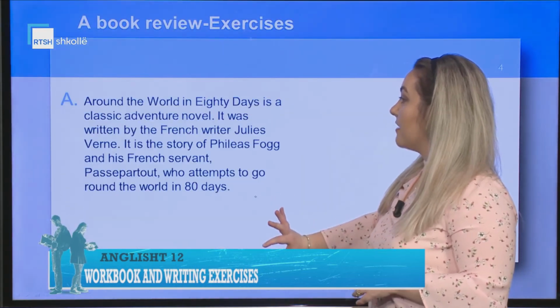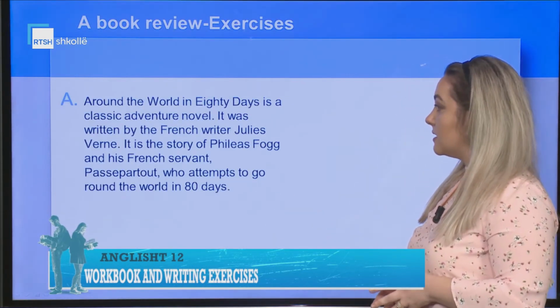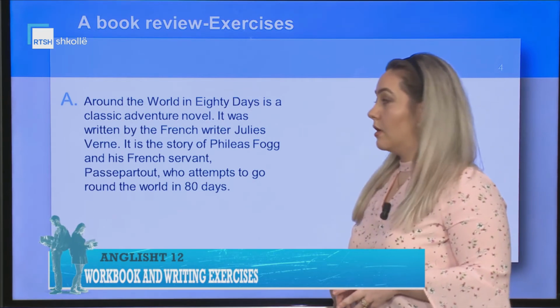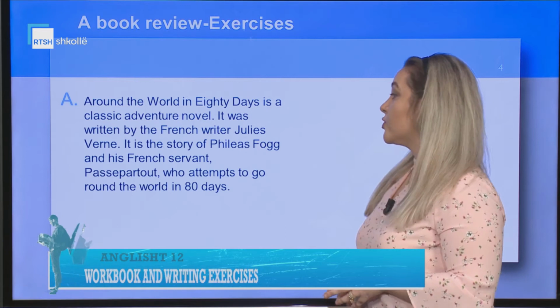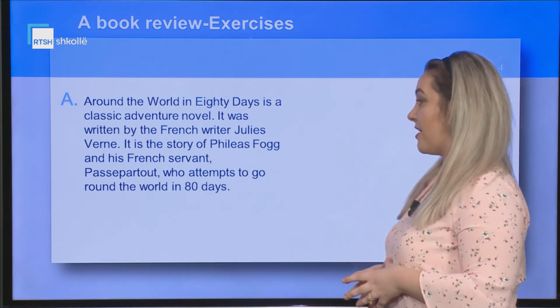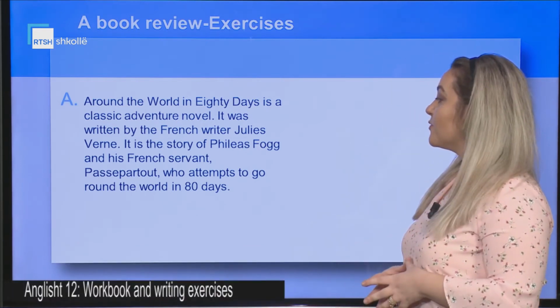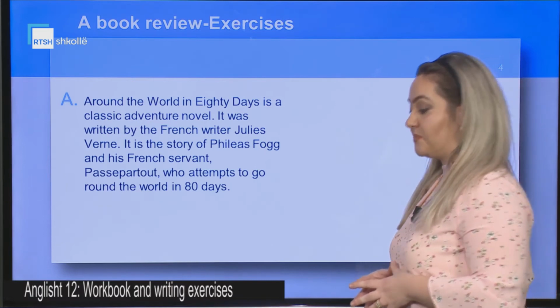Let's see the paragraphs. Around the World in 80 Days is a classic adventure novel. It was written by the French writer Jules Verne. It is the story of Phileas Fogg and his French servant Passepartout, who attempts to go around the world in 80 days.